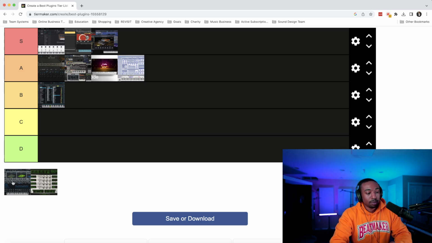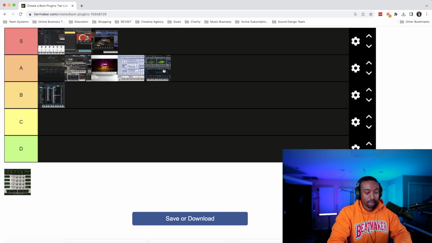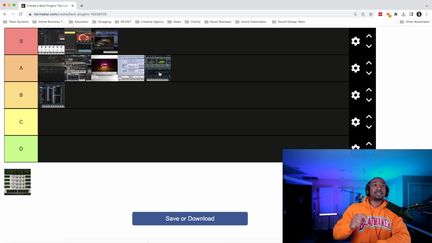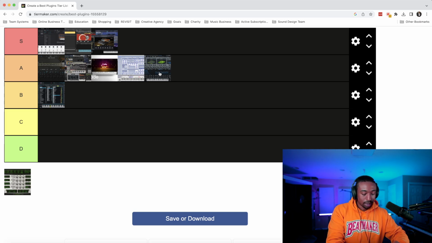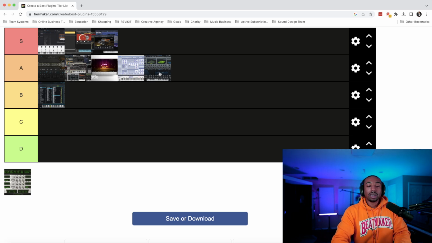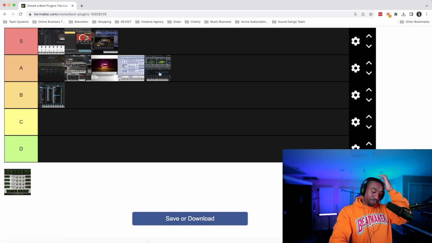Serum is up next. So again, we're going to start at A tier. Ease of use. Is it easy to use? I'll say for what it can do, it's easy to use. It's the easiest to use synth that can do everything that it does. So I'll say that. You can achieve a lot with this plugin. Now, is it the only plugin you need? Not really, but it can do most of what all the other synths can do.